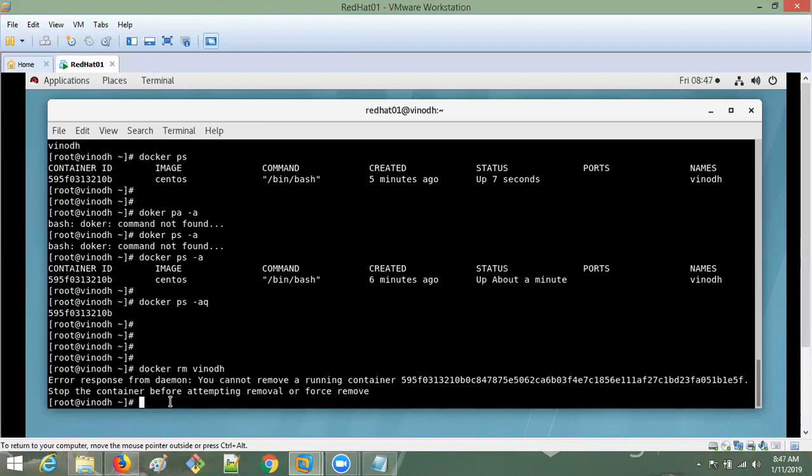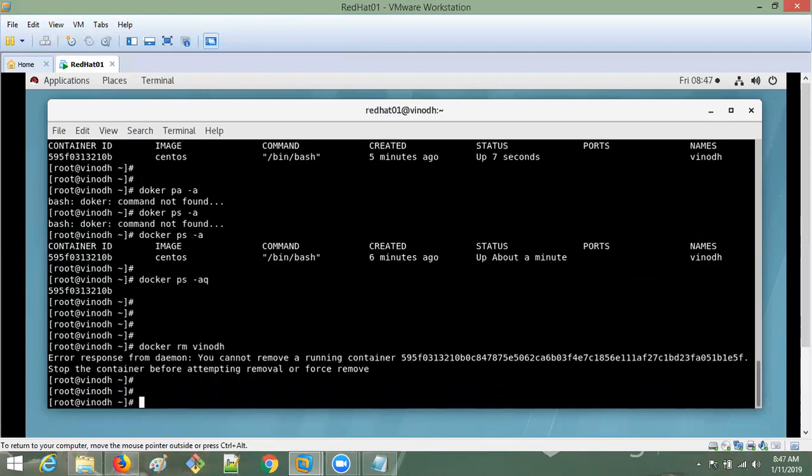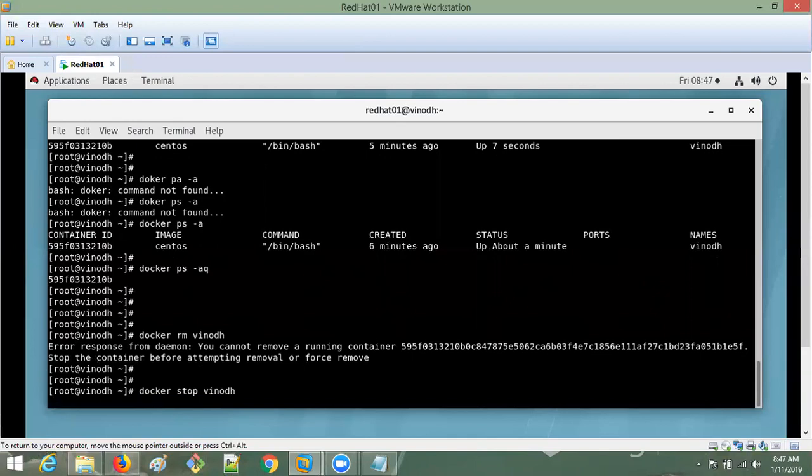So if you want to remove the container, then you have to stop the container first and then remove it. The same thing it is telling here. Okay, so now let me stop the container. How to stop? Docker stop. If you relate the commands like this, it is very easy to remember them. Docker stop. I want to stop the container Vinod.